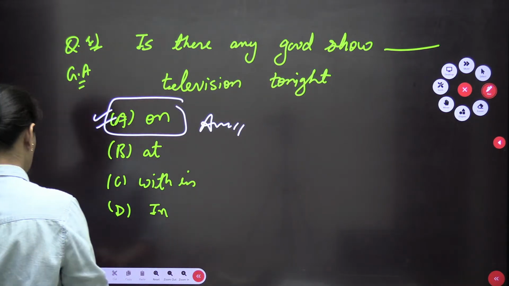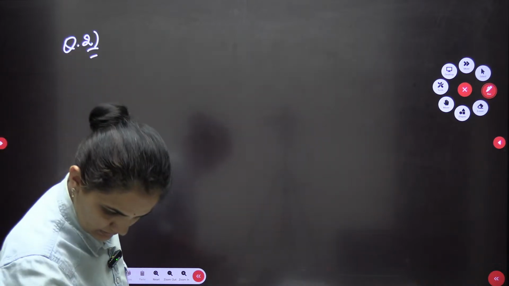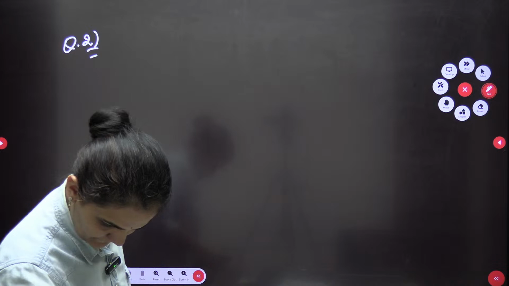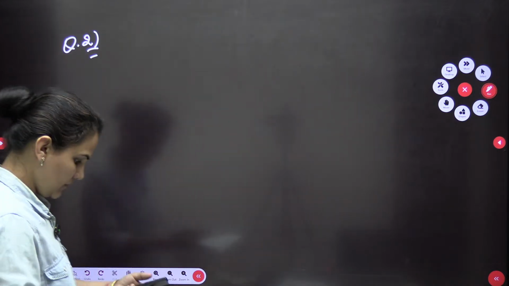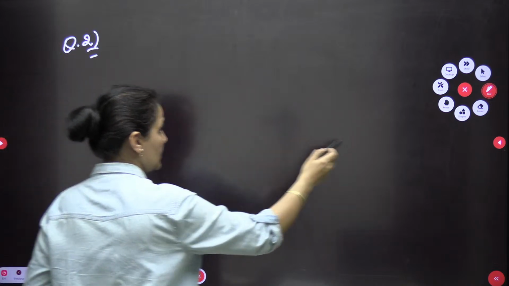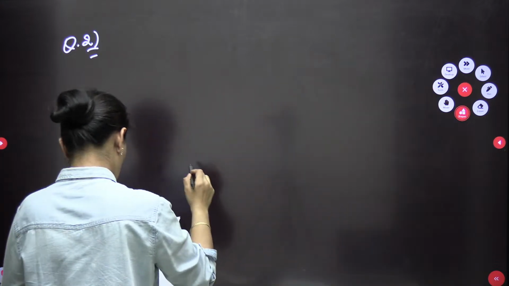Yes. The next question is, okay, this is an interesting question. I'm making some shapes, 1, 2, 3 figures.